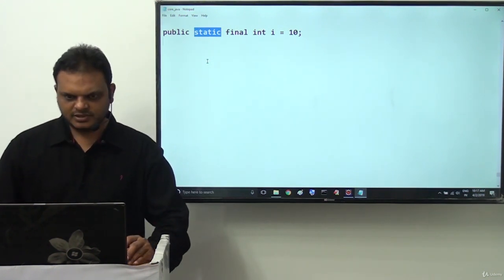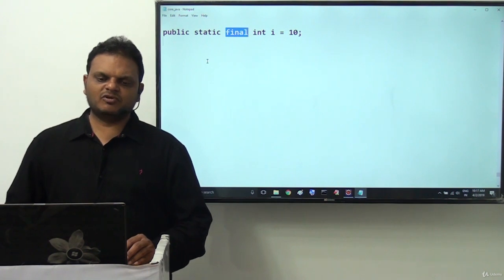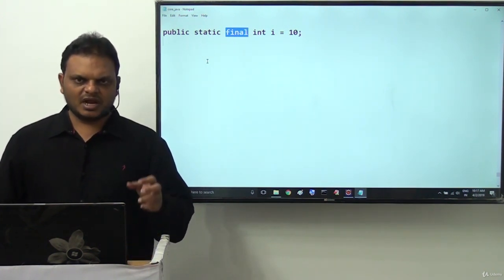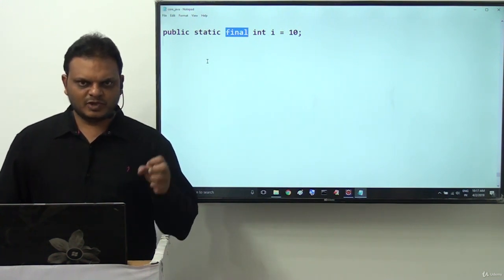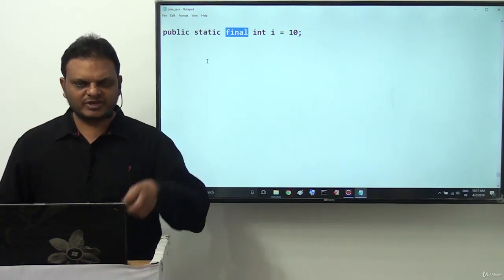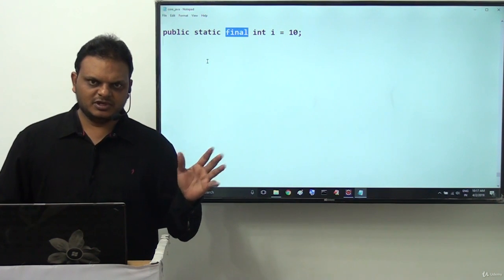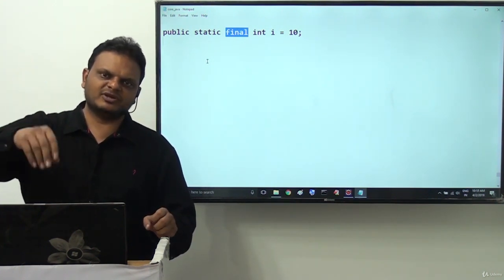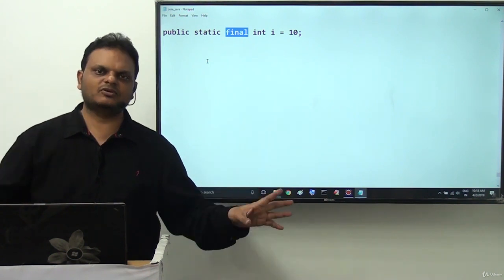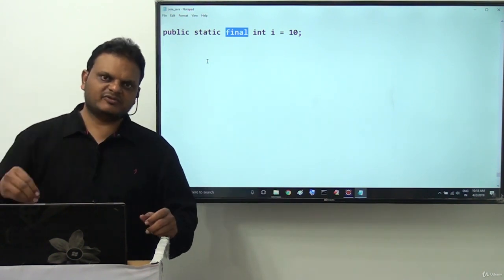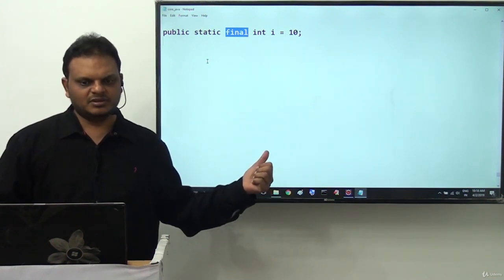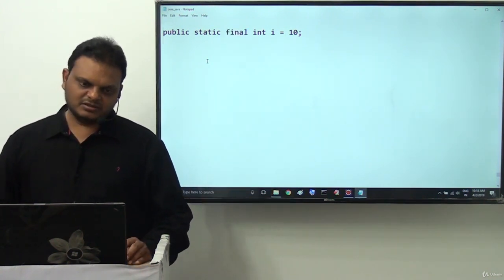Next, what is the requirement to declare a constant variable as final? In the sense, not to change its value, to fix its value throughout our application. For variable i, the value is 10. Throughout the application, wherever we use i, its value will be 10 only. To fix a particular value throughout our application, we go for final.